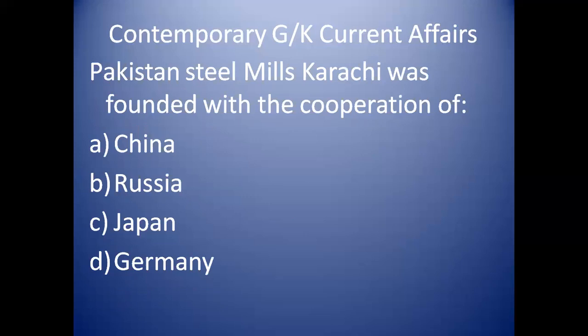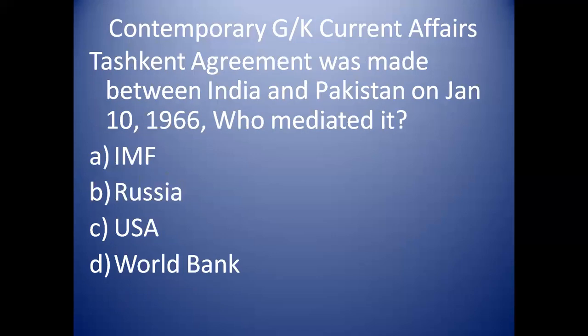Pakistan Steel Mills Karachi was founded with the cooperation of Russia. The Tashkent Agreement was made between India and Pakistan on 10th January 1966. Who mediated it? It was mediated by Russia. Tashkent is the capital of Uzbekistan. At that time, Uzbekistan was part of the USSR. Now it is called Russia.